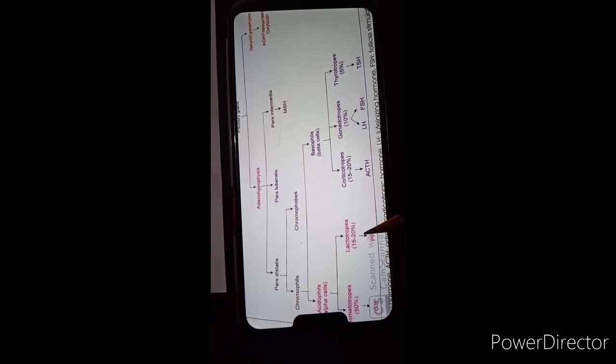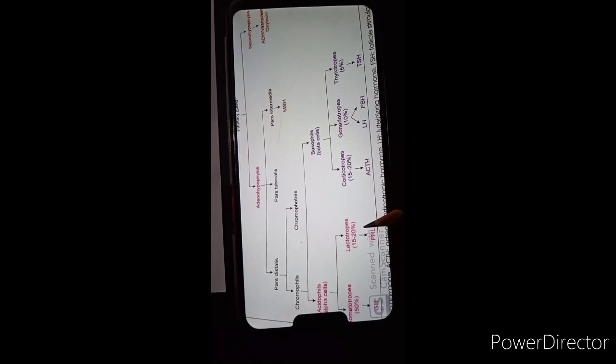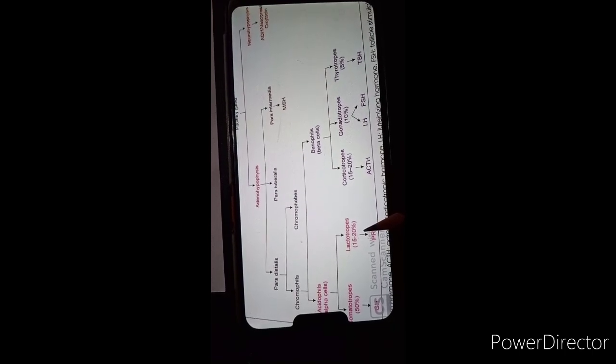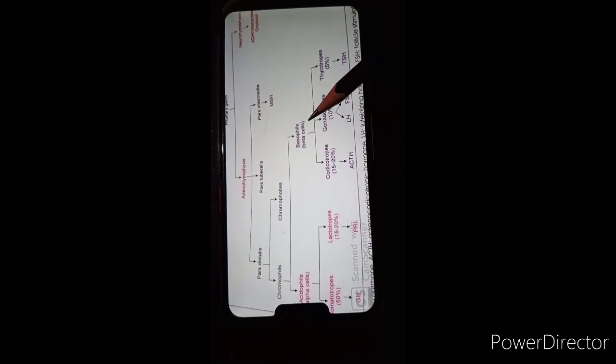Next, the cells in the acidophil category that are lactotrophs, also called mammotrophs. These mammotrophs, 15 to 20% of the acidophil cells, produce mammotropic hormone, also called lactogenic hormone. This hormone stimulates the growth and activity of the female mammary gland during pregnancy and lactation. We have completed the acidophil category.